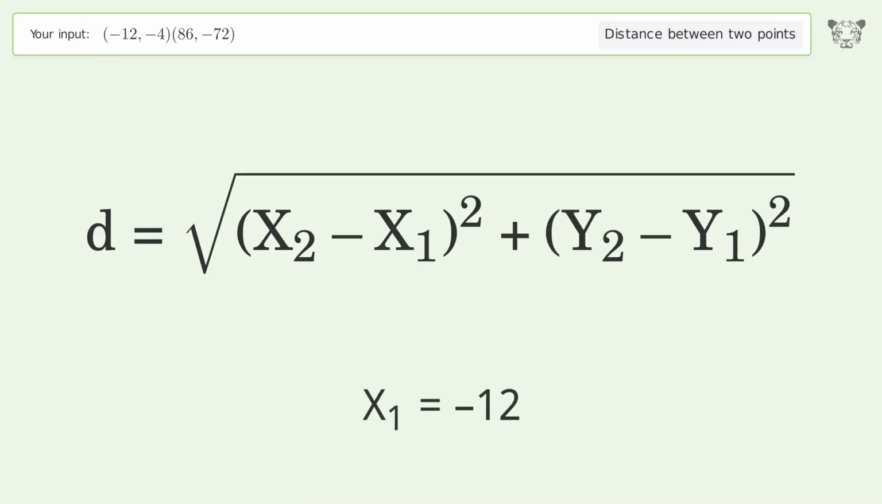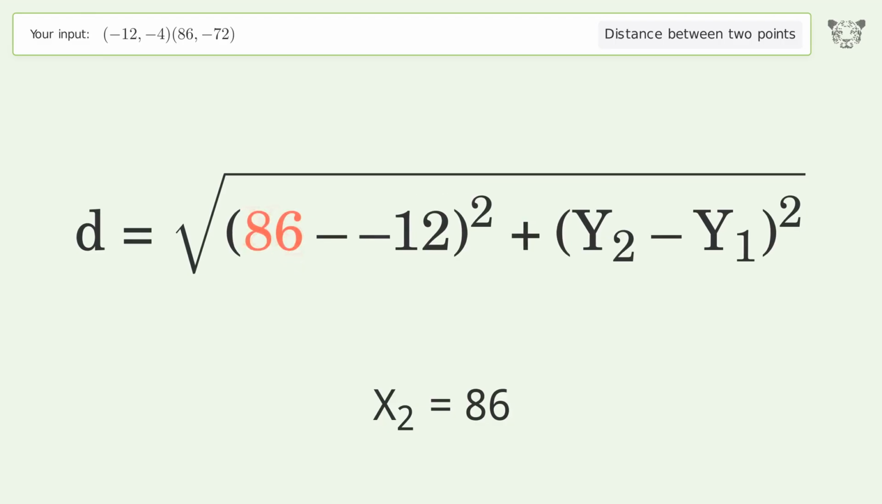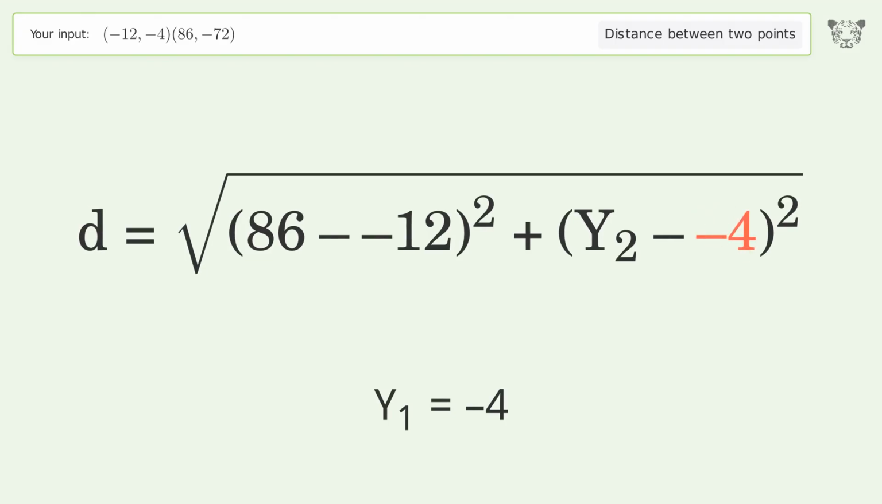x1 equals -12. x2 equals 86. y1 equals -4. y2 equals -72.